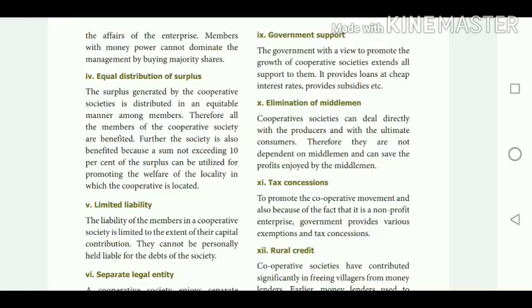Then equal distribution of surplus. What is meant by surplus? The profit of the organization is known as surplus. It is equally distributed among the members of the society without any variation.